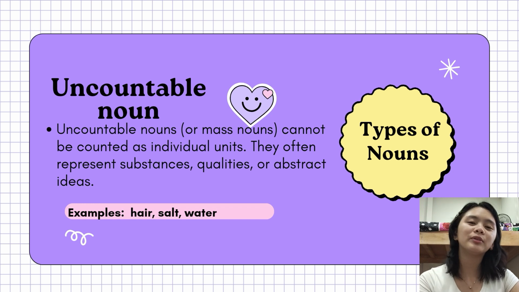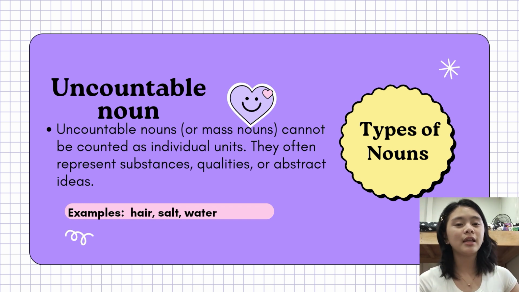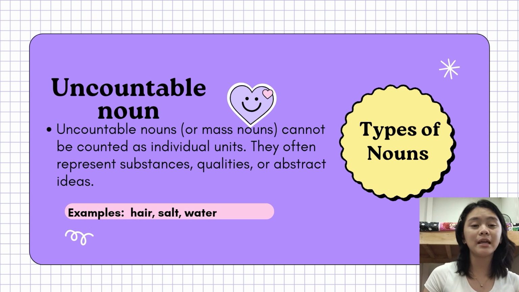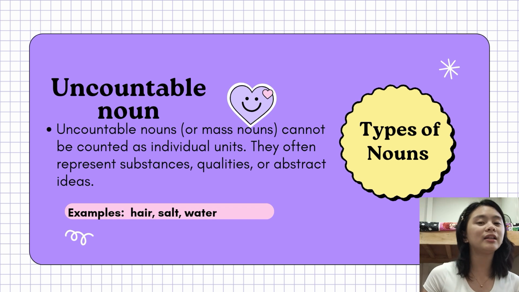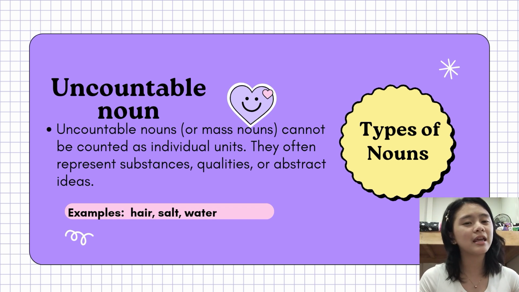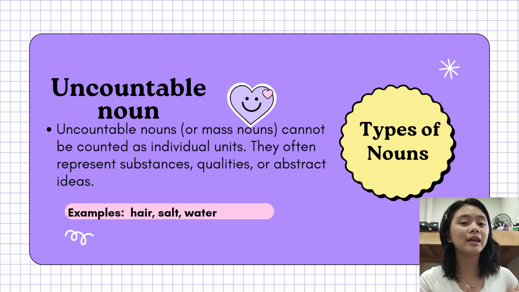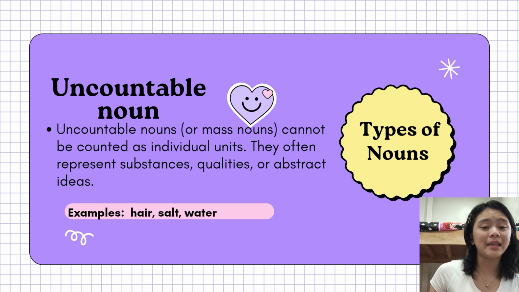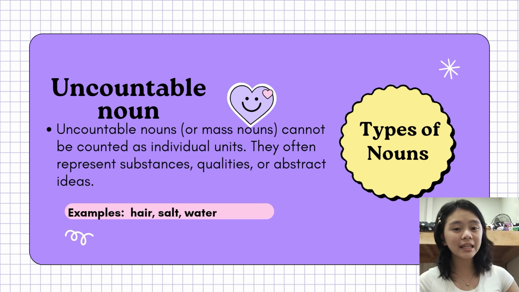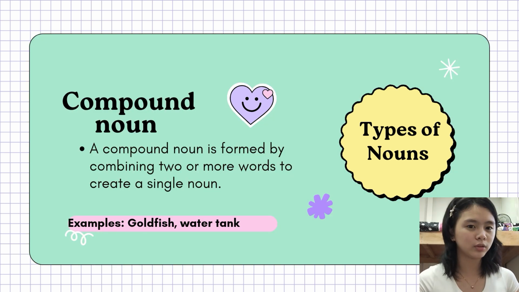How about if no? Then it is an uncountable noun. Uncountable nouns are things that cannot be counted as individual units. These nouns refer to substances, qualities, or abstract ideas. We don't use numbers directly with them. For example, she drank all the water in a bottle. The water is a substance that cannot be counted in individual units, so it is uncountable.